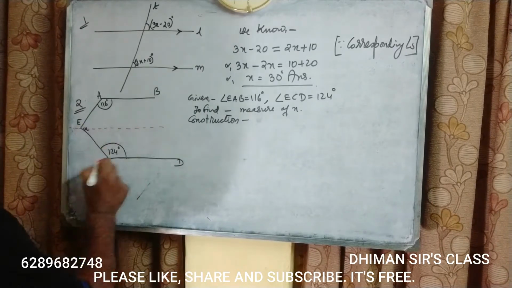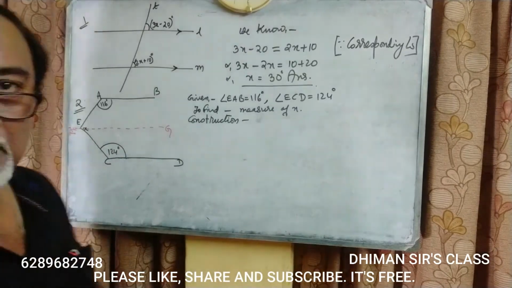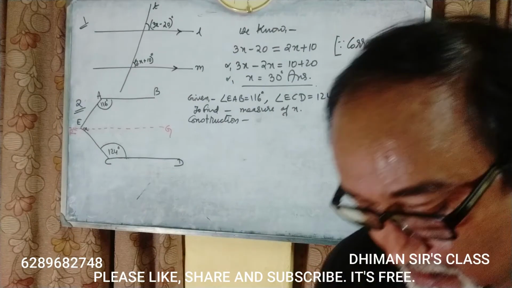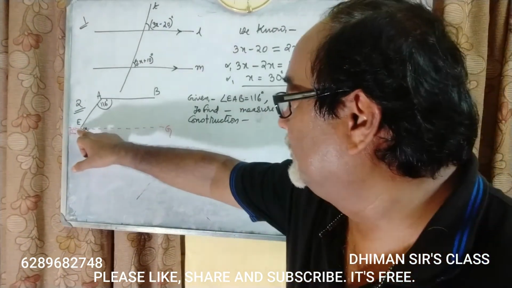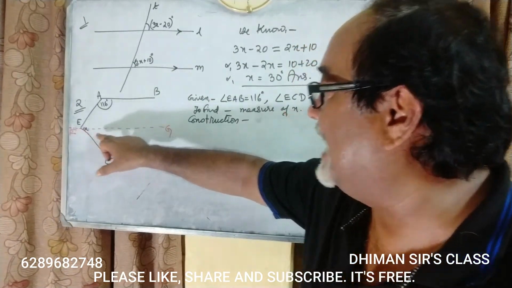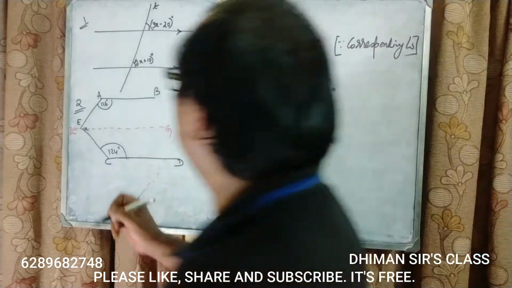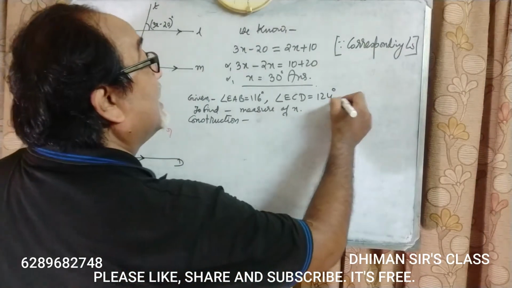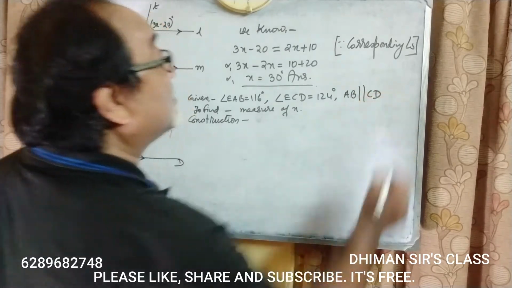Let the points be A, B, C, D, E, F and G. We will draw a line FG passing through E such that FG is parallel to AB as well as CD. These are already given in the question. AB is parallel to CD. You write this down, it is also given to us.